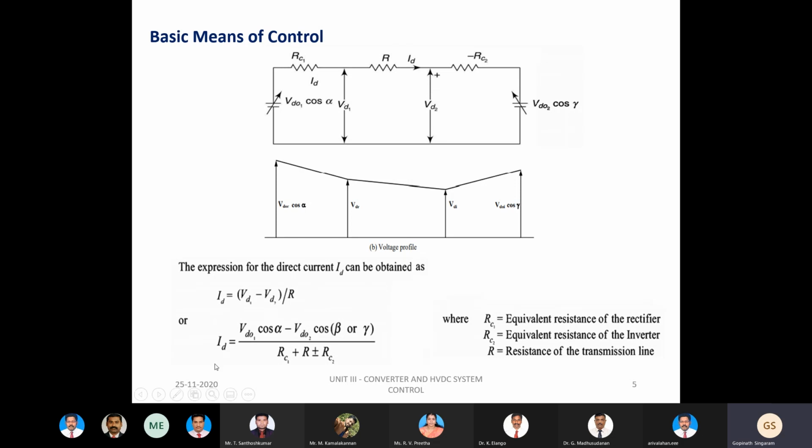From this equation, it is very clear that when there is a change in the current, the power transfer in the DC link can be controlled, either by varying alpha, the control angle of the rectifier, or by varying the control angle of the inverter, beta or gamma. Also, these internal voltages can be varied with the help of the transformer secondary winding tap changes on either side of the DC link, be it the rectifier side or the inverter side.